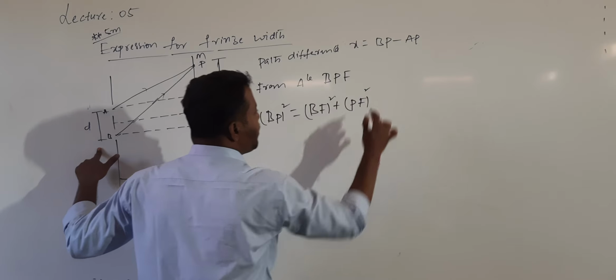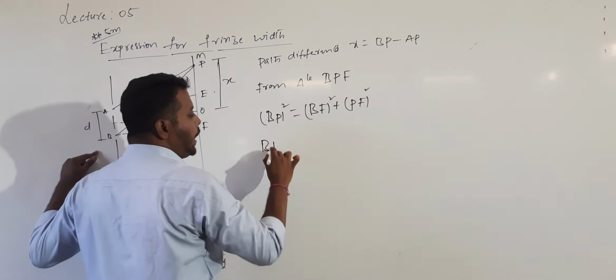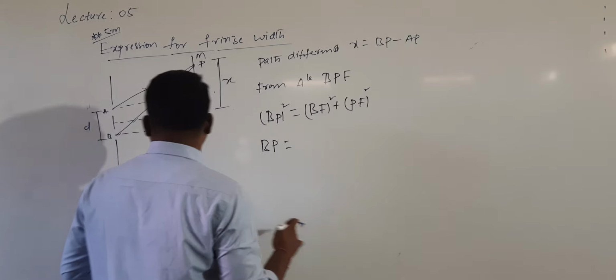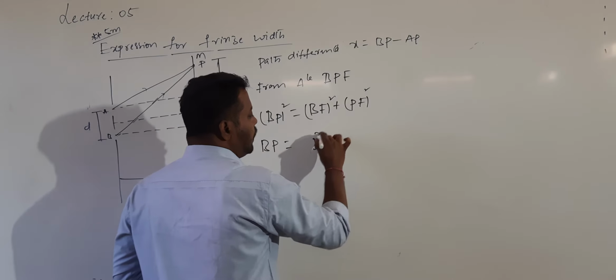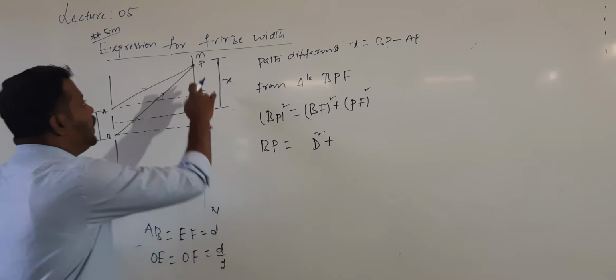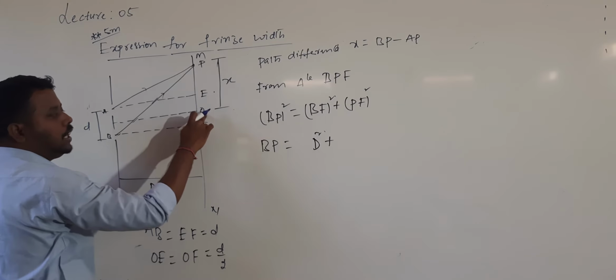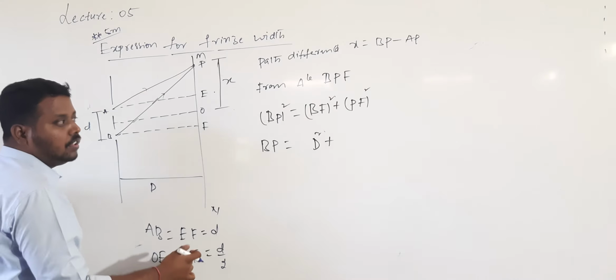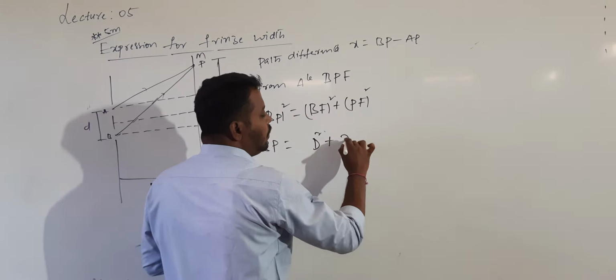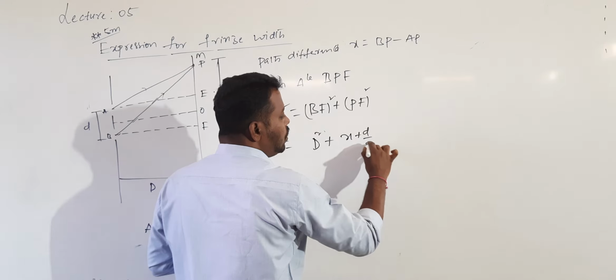From this, BF value is equal to capital D, so D square, plus PF value. P to O value is x, O to F value is d by 2. So PF is x plus d by 2 whole square.